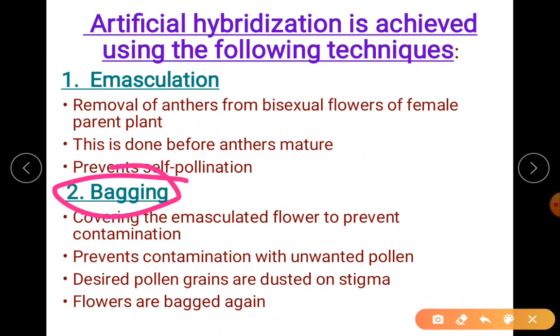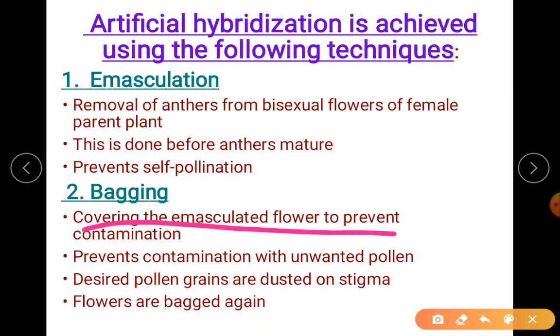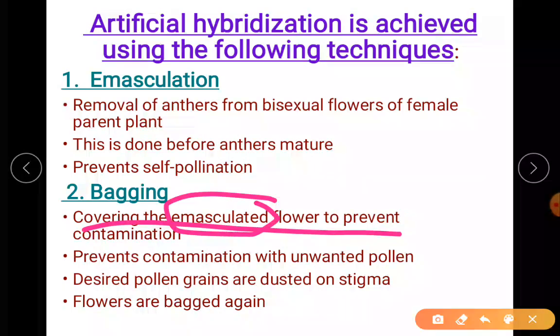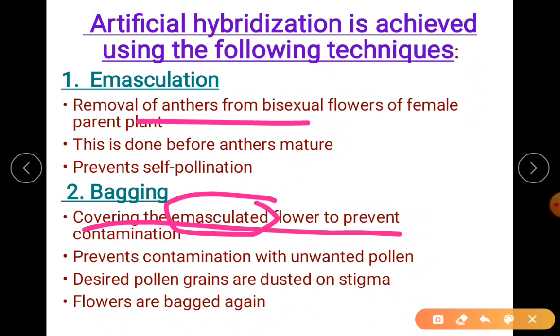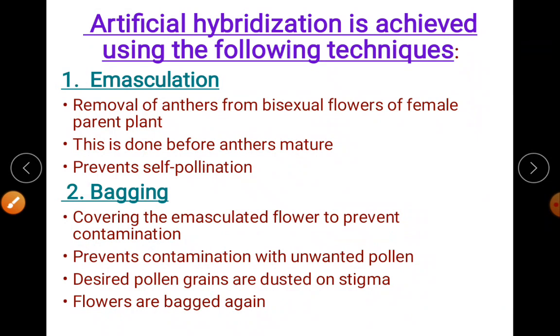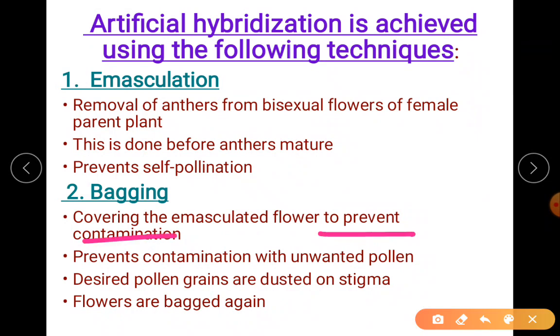Then there is bagging. First we'll read what is here: covering the emasculated flower. What is emasculation? You have cut off the young anthers. That is called emasculation. Bagging prevents contamination, that's why you are covering it. You cover the emasculated flower to prevent contamination with unwanted pollens. You don't want a random pollen to sit on it. You want your selected pollen, with the desirable character, the desirable trait.